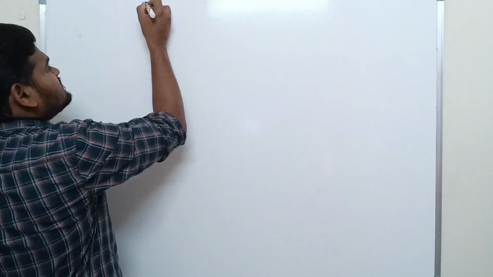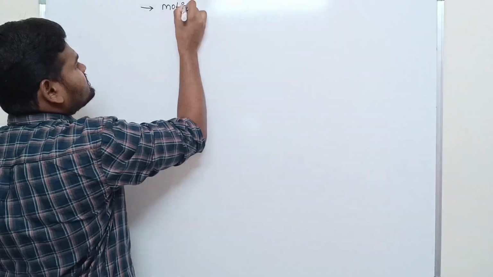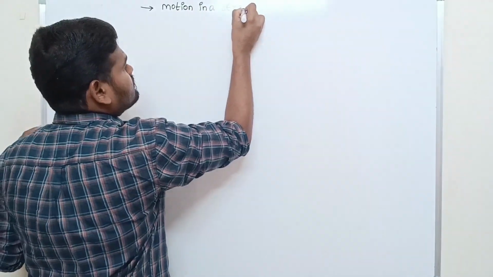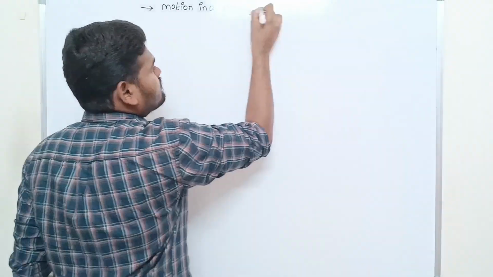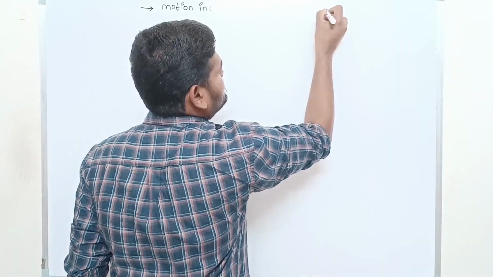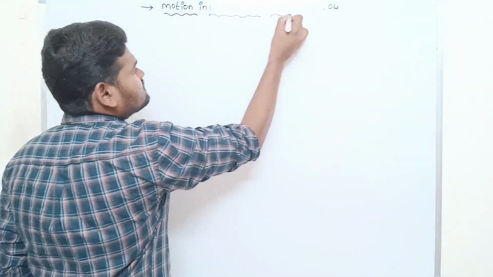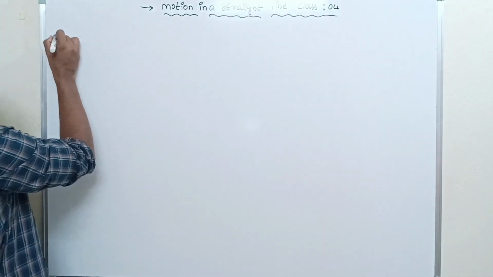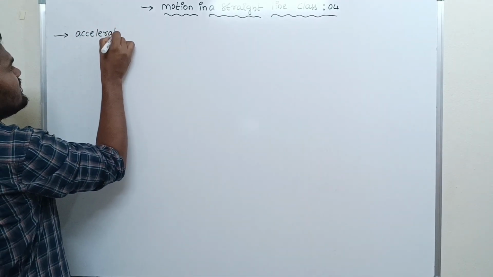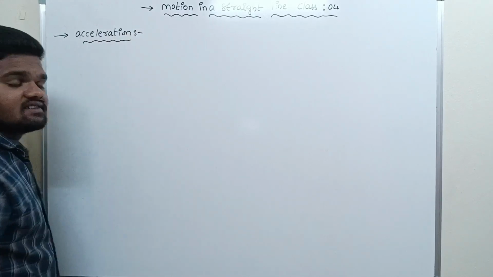Okay. So what is the chapter going on? Motion in a straight line. And now this is class number 04. So what is the topic today? The topic is acceleration. So what is the meaning of acceleration?